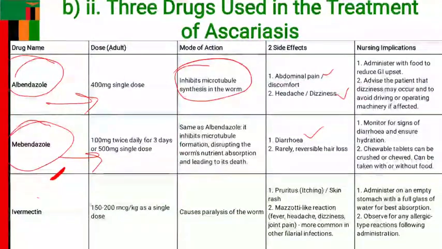The third drug that can still be given is ivermectin, and ivermectin you can give 150 to 200 micrograms per kg body weight as a single dose. This drug causes paralysis of the worm. It has side effects like pruritus, skin rash, and of course also Mazzotti-like reactions, which include symptoms like fever, headache, dizziness, joint pain, all these symptoms occurring at once.